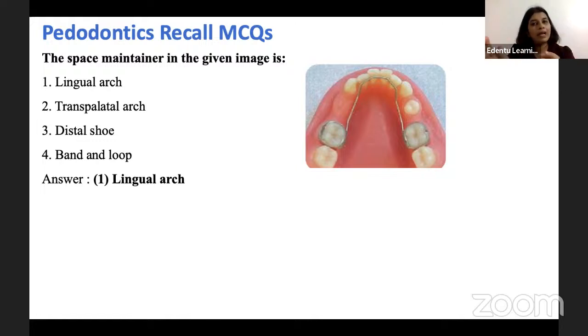But before giving a lingual space maintainer, it is mandatory that we look for the eruption of the mandibular incisors.